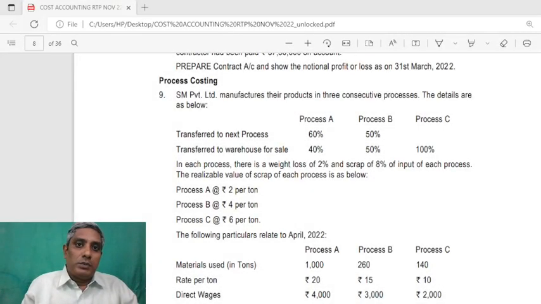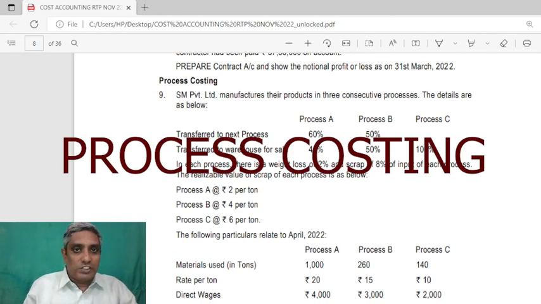Welcome back, my dear students, to the RTP discussion. CA Intermediate, November 2022, Cost and Management Accounting. Let us discuss question number 9, which is related to process costing.